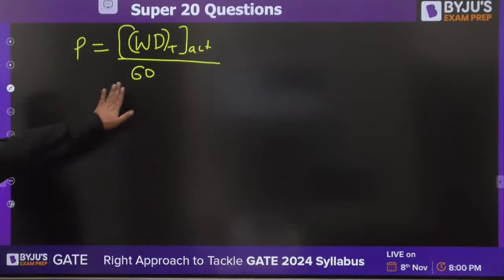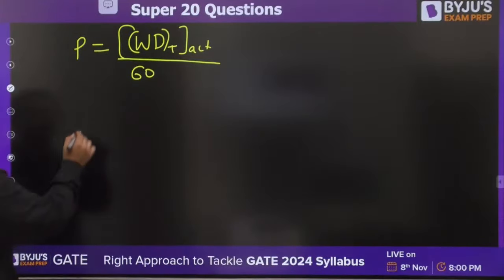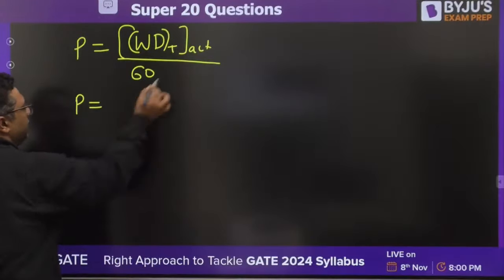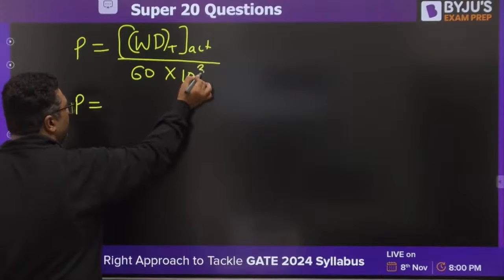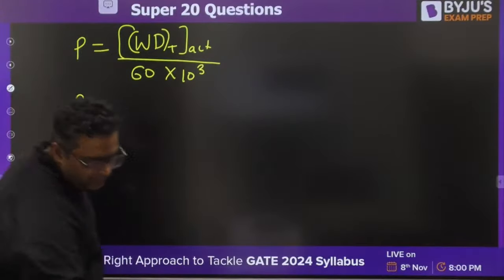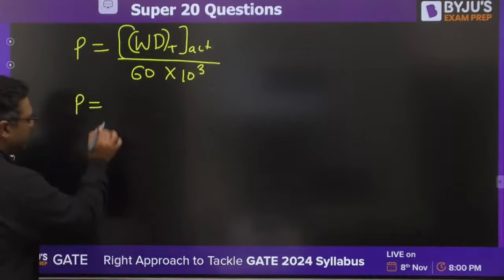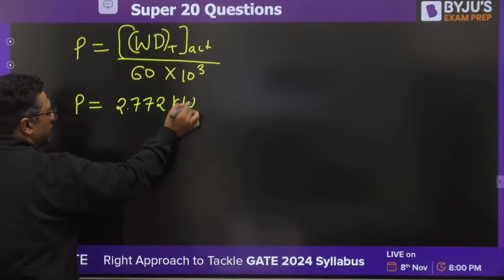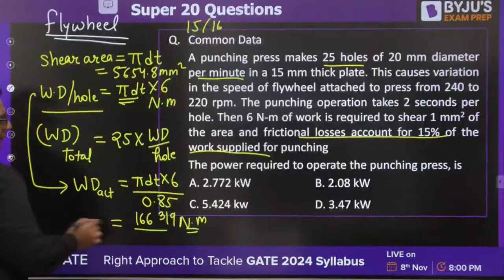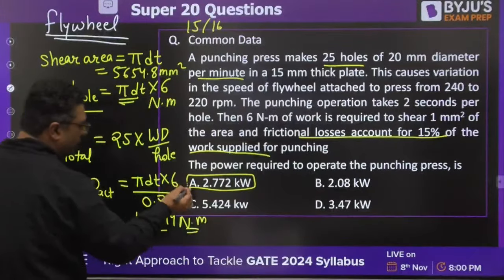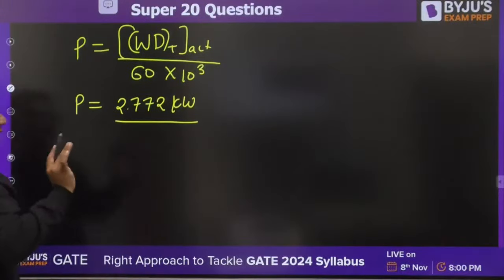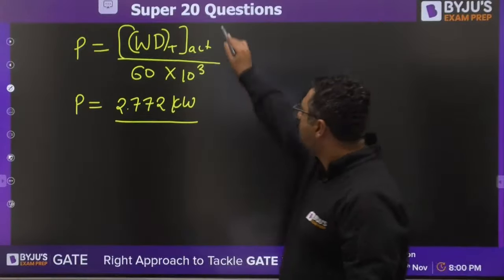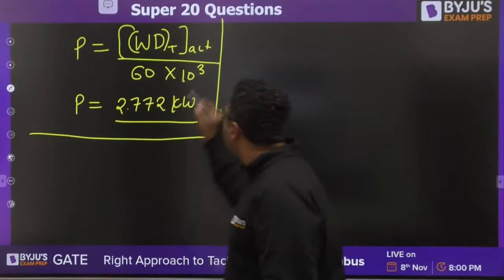And when you want power in kilowatts, you would divide by 10 to the power 3. The answer will be coming out to be 2.772 kilowatts. So I feel the answer would be coming out to be A. Those who have made some mistake, I am once again telling you the procedure. A is the correct answer. Yes. So first of all, you will find out the shear area.